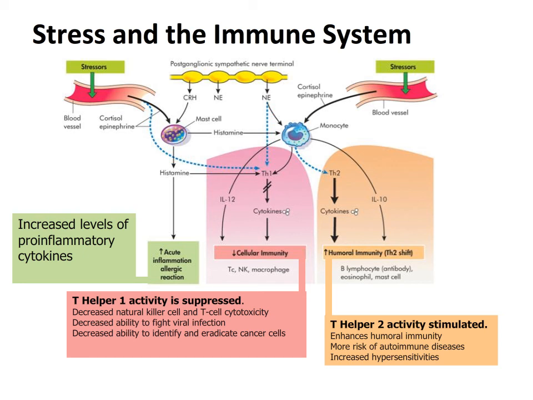Finally, cortisol also stimulates T helper 2 activity, which enhances humoral or antibody immunity, and this leads to more risk of autoimmune diseases and increased hypersensitivities.